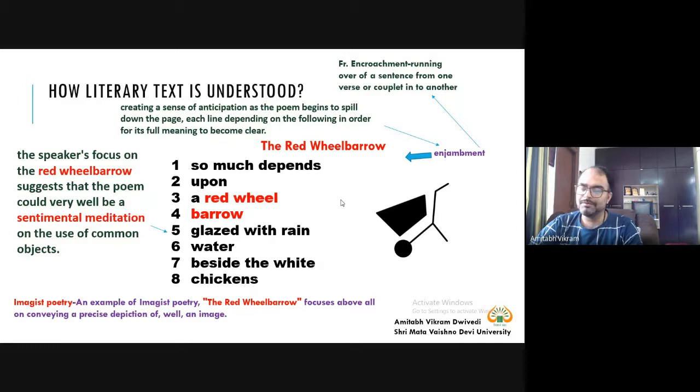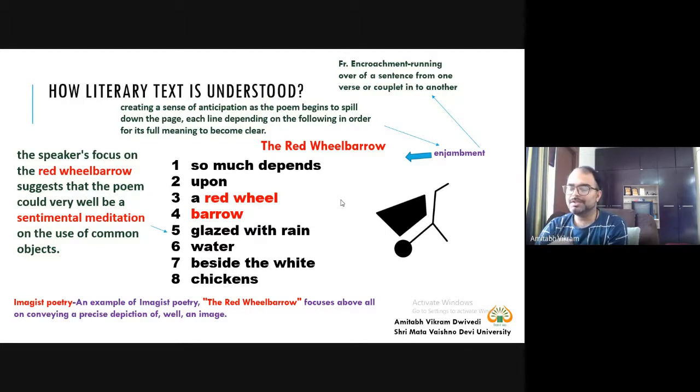At the same time, if you realize what this poem, The Red Wheelbarrow, is, then this poem is an example of Imagist poetry. Now, what is Imagist poetry? Imagist poetry is simply a description of an image.